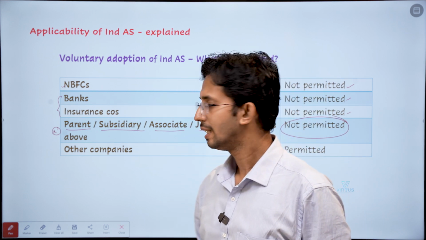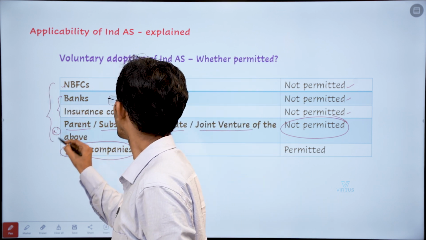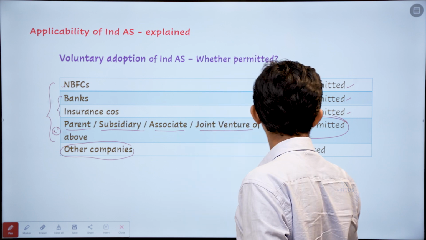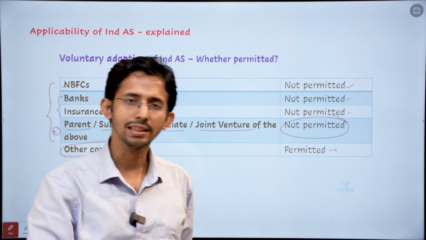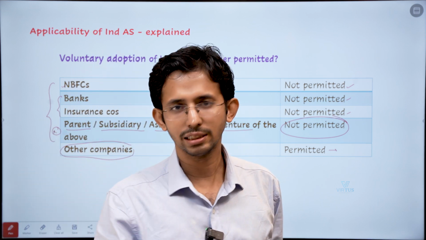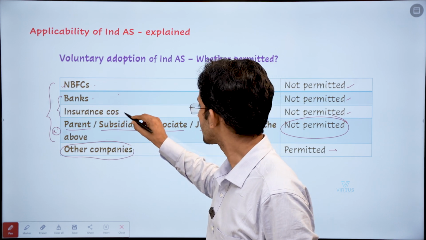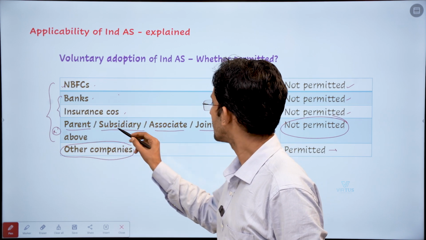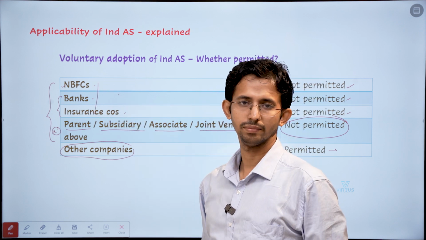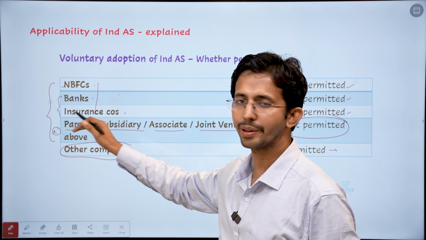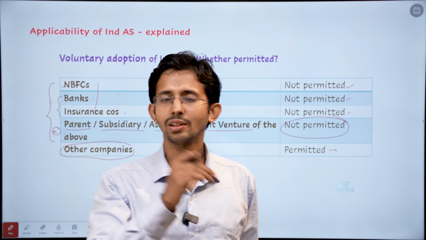But any other company other than these four categories can voluntarily adopt IND AS. So, voluntary adoption of IND AS is permitted only if the company is not an NBFC or a bank or an insurance company or the parent, subsidiary, associate or joint venture of any of these. If it is not under this category, then such companies can voluntarily adopt IND AS. I hope that is clear to everyone.